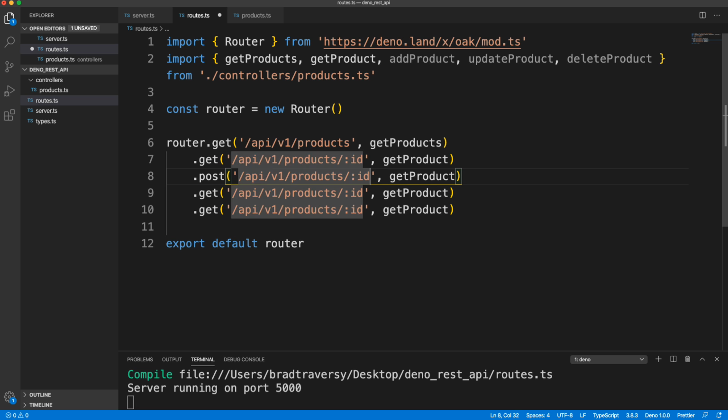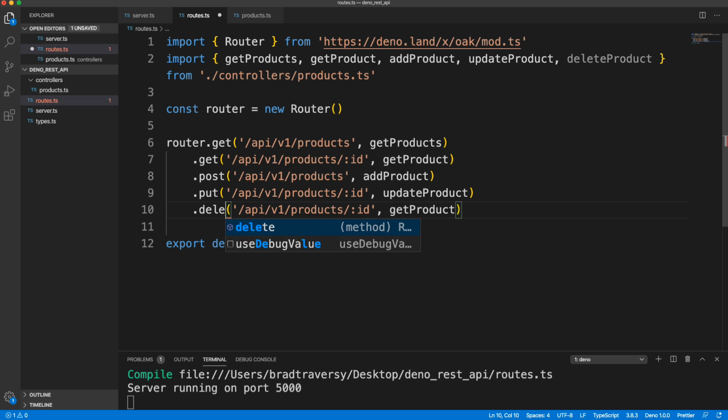So post is going to be just to products, and that's going to call the addProduct function. Then we have our update, which is going to be a put request. So put and then update, and then delete. So delete by ID, that's right, and then deleteProduct.